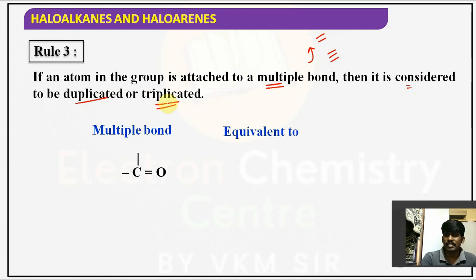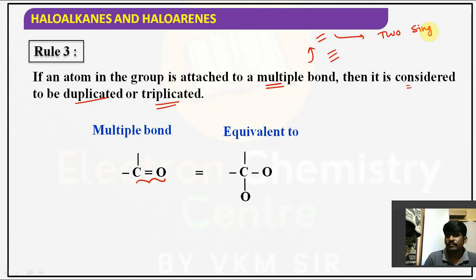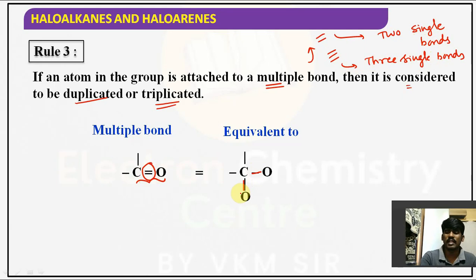Duplicated or triplicated in the sense, for suppose if a double bond is there, means here carbon double bond O is there. Did you observe it? This double bond is equal to two single bonds. One triple bond is equal to three single bonds. So here one double bond is there. This double bond will be equal to two single bonds, 1, 2. Such a way you have to duplicate it. Means you have to write two oxygen atoms.